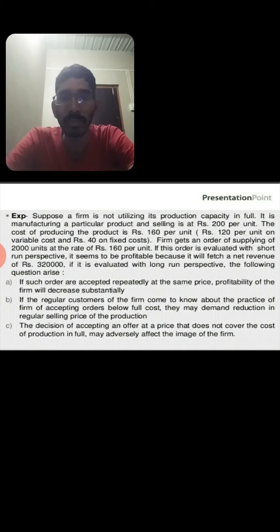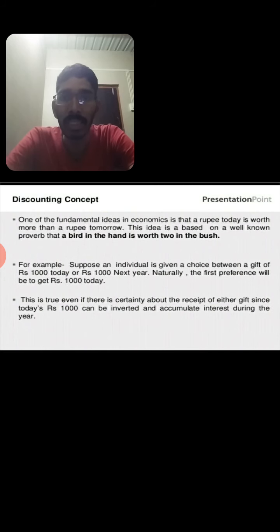Next, the discounting concept. One of the fundamental ideas in the economic sense is that a rupee today is worth more than a rupee tomorrow. The idea is based on the well-known proverb, a bird in the hand is worth two in the bush.